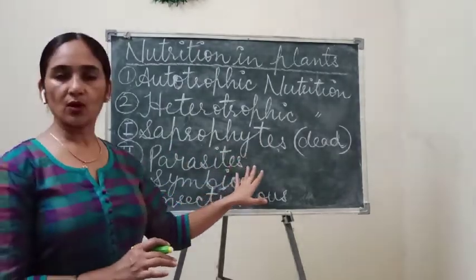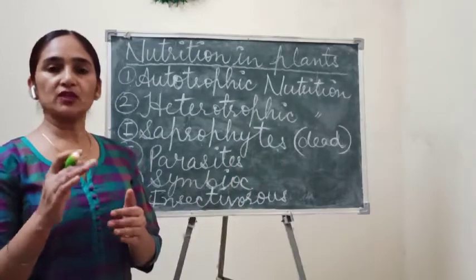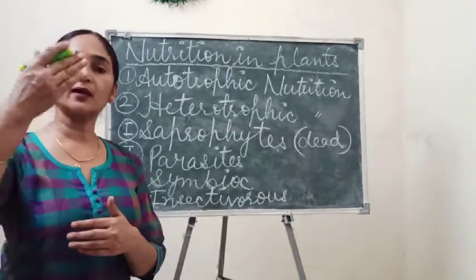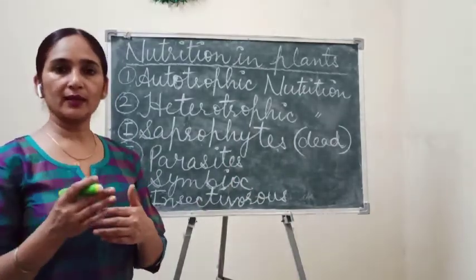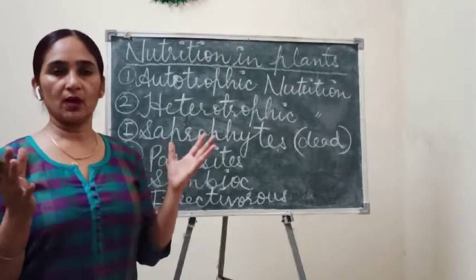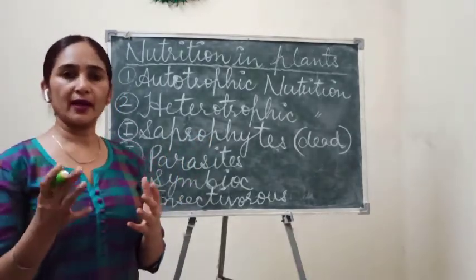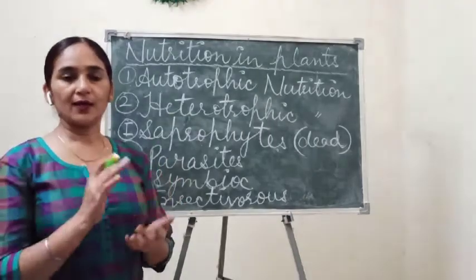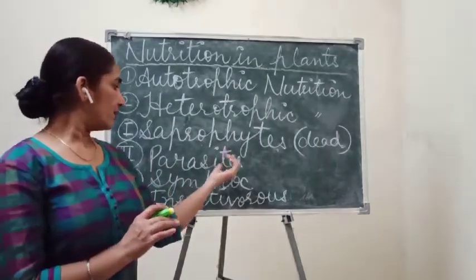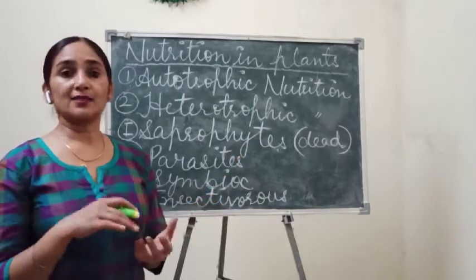Parasites are those plants which get their nutrition from other plants. As you know, amarbel, you must have seen, or if you have not seen, you can ask your parents. They can show you that amarbel, which is also called cuscuta.